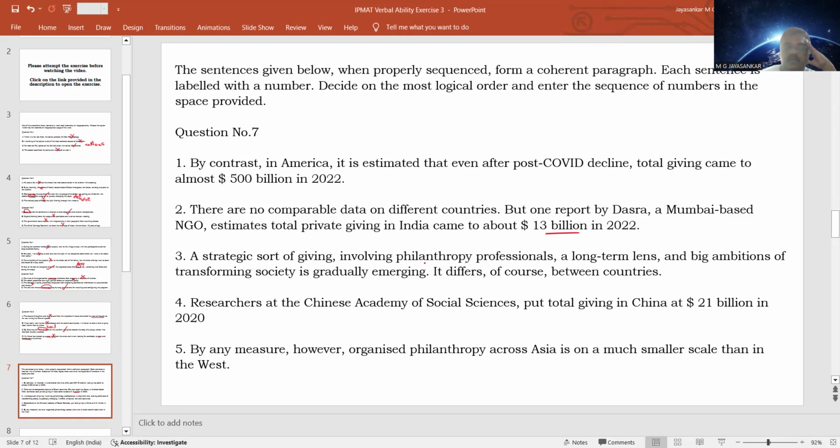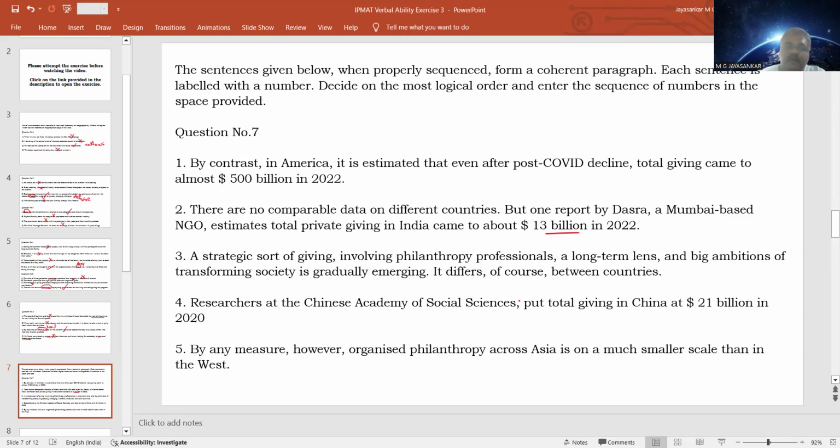What is a philanthropy professional? Professionals engaged in the area of philanthropy, or helping others through charity and raising funds, are known as philanthropy professionals. So there are professionals who are engaged in this particular field of social support. They will be helping organizations in raising funds for charity and for other welfare purposes.